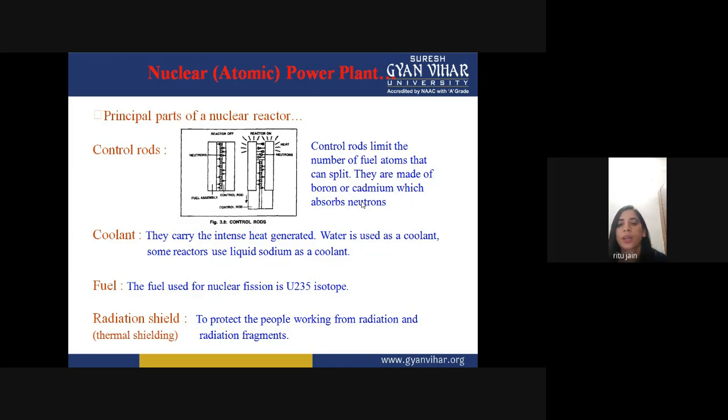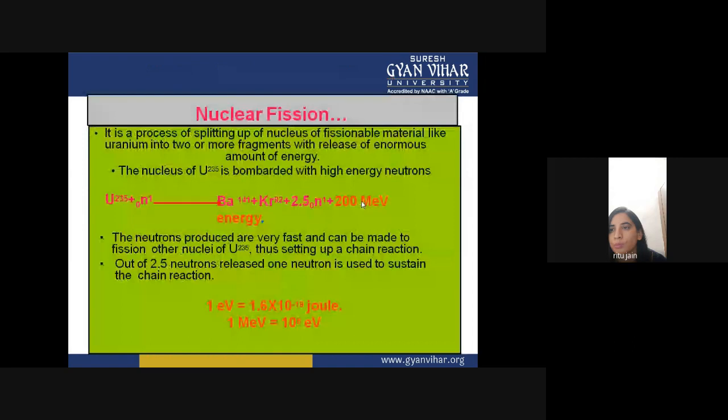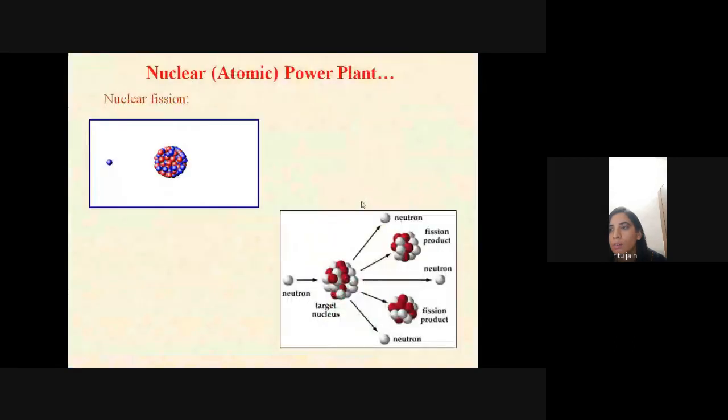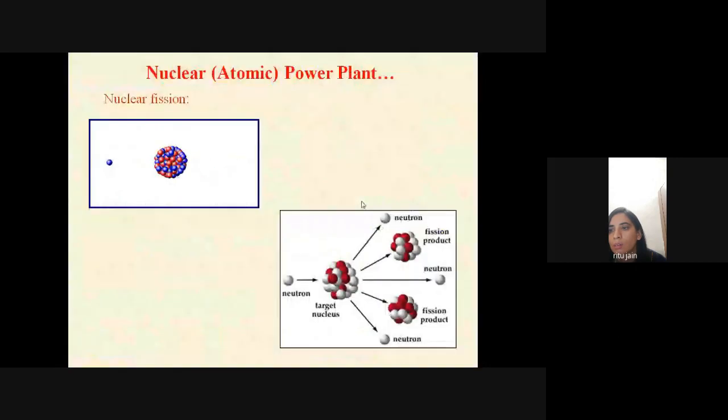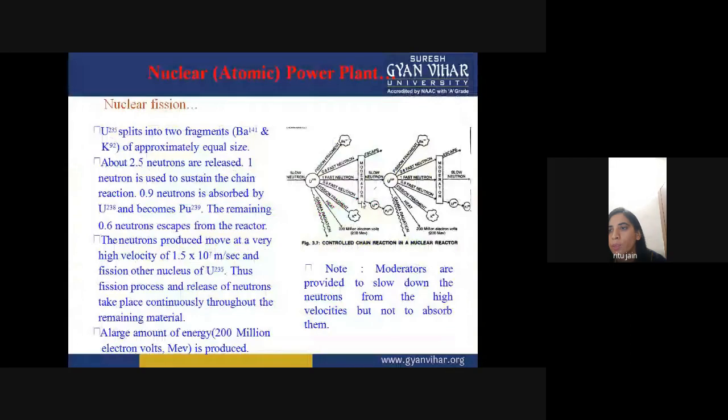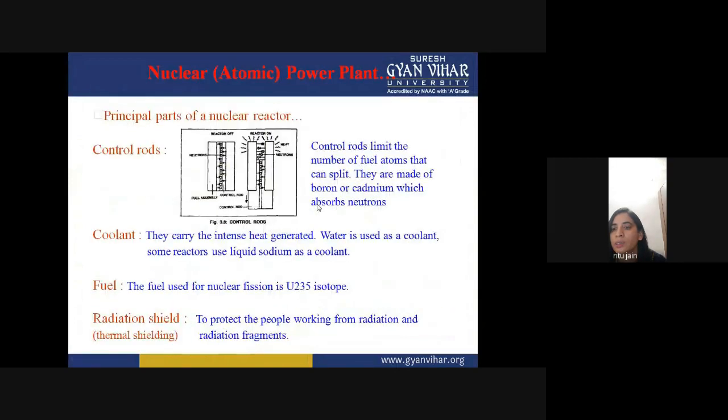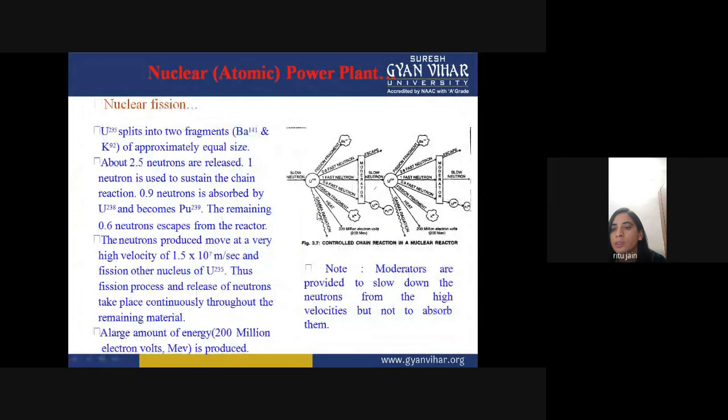Okay. Now, the radiation shield, which is a very important part of this nuclear power plant, because you can see over here that there are some gamma and beta rays, radiations, coming out of this chain reaction, which is very harmful for the human body.